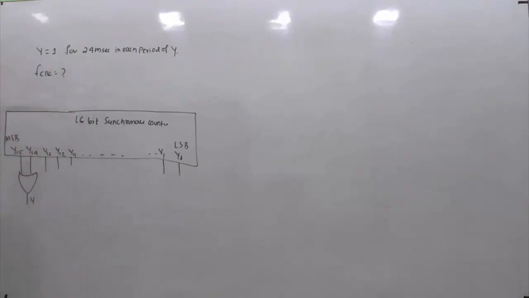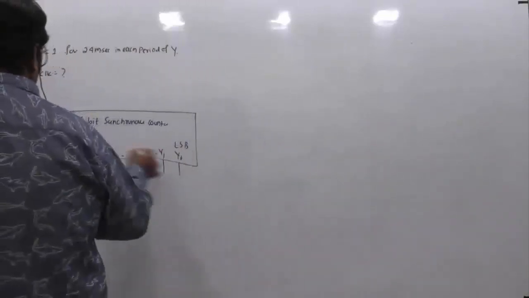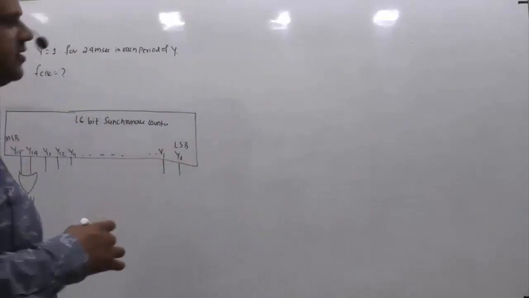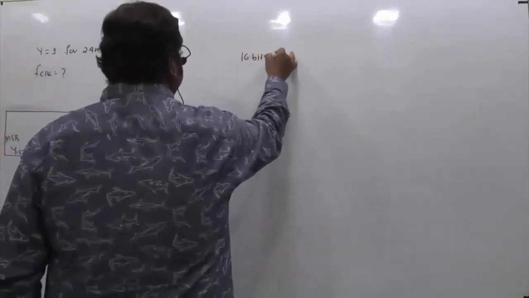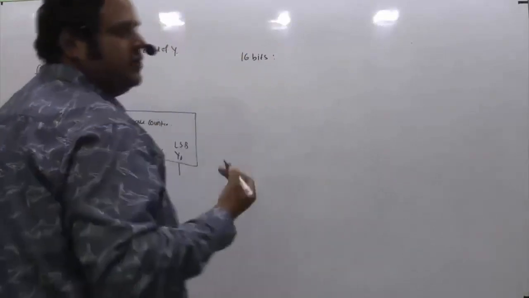Then what is the clock frequency? It's actually a good logical question. You need a bit of logical brain to answer this. So one thing, how many bits are there in the output? There are 16 bits. So using 16 bits, what is the maximum number of possible states we can have?